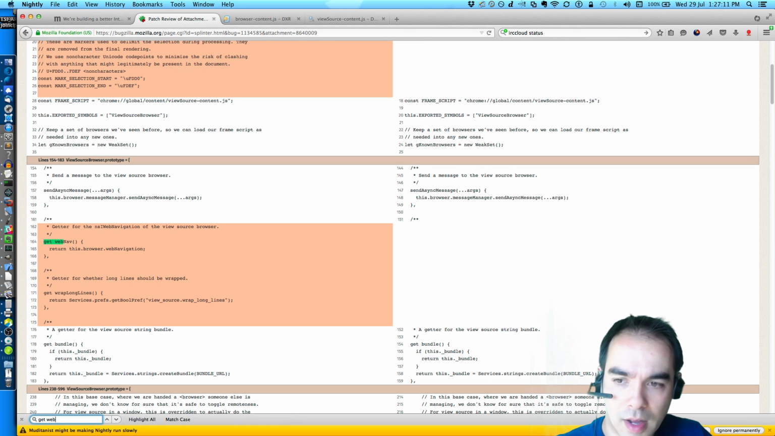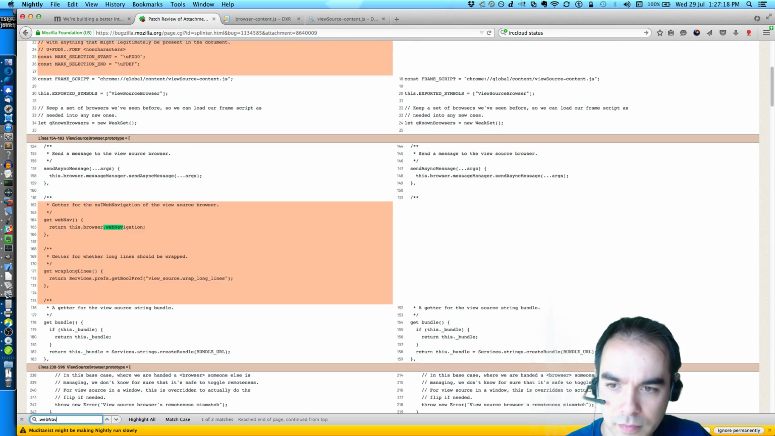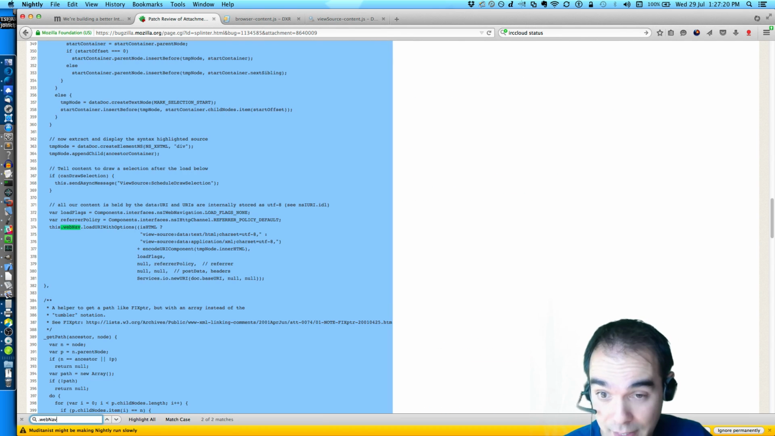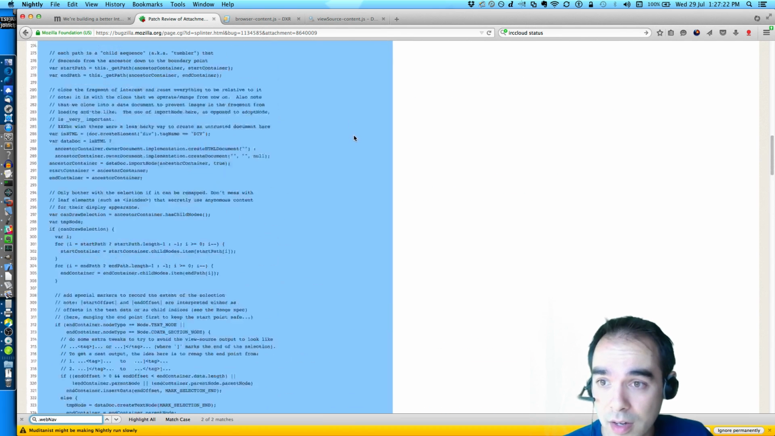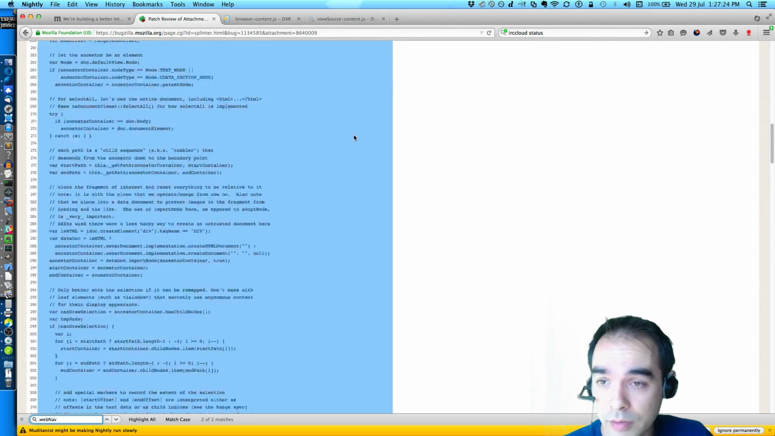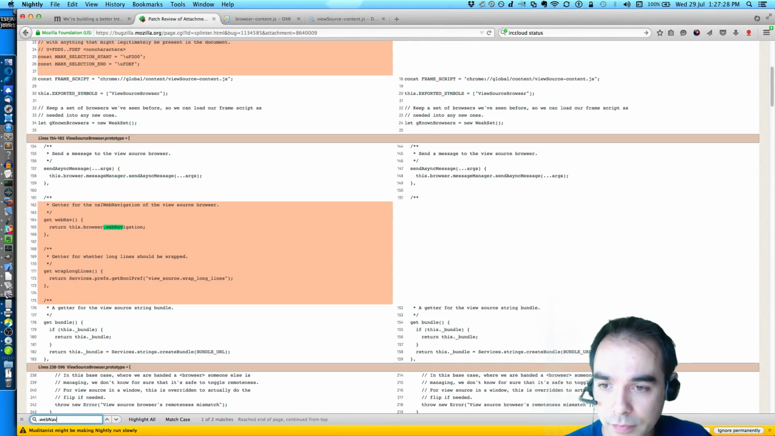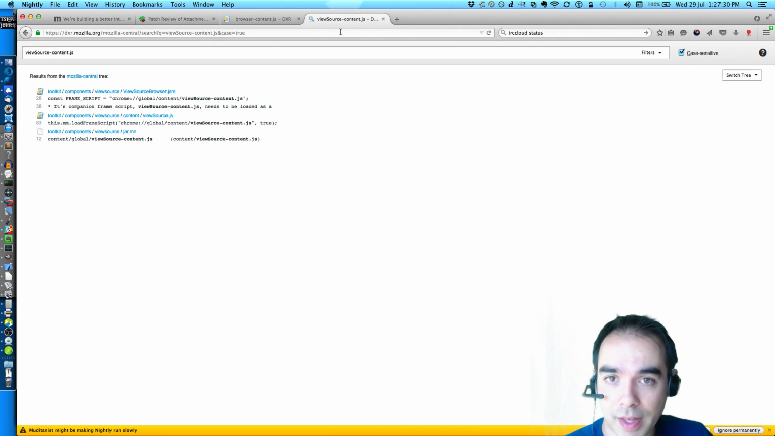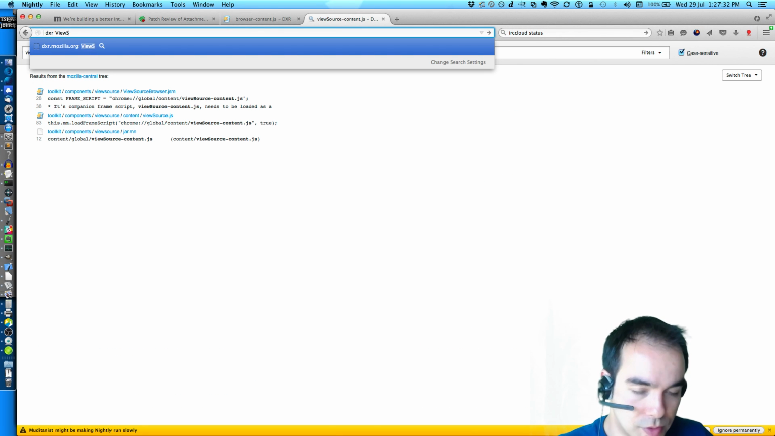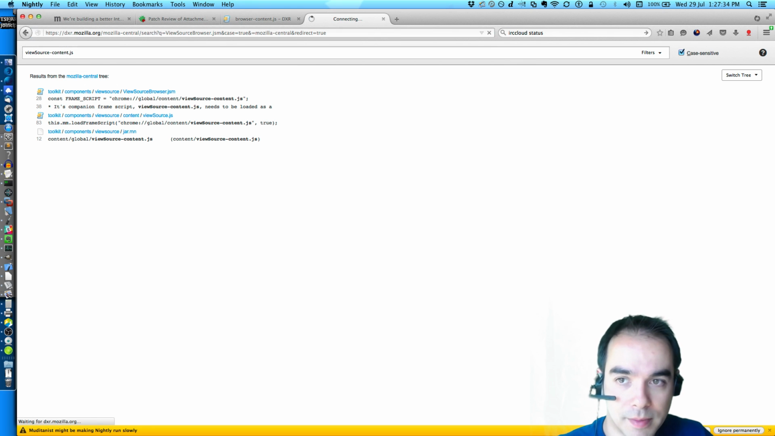That surprises me. I would have thought that we'd still need that. Unless there's only one place where we needed it, which was here, and we load view source from selection. Okay. Well, let's double check. Let's find out if that's the case. View source browser.jsm.